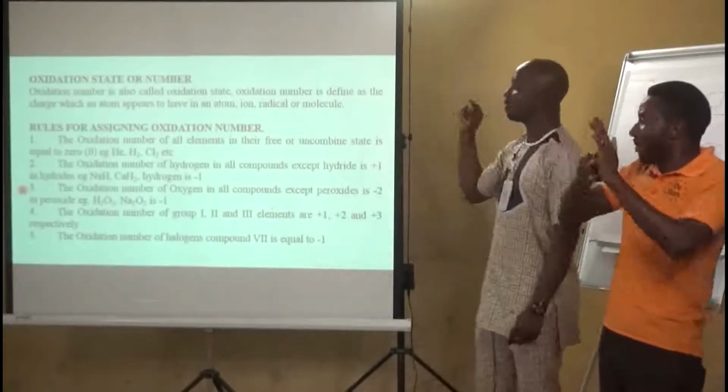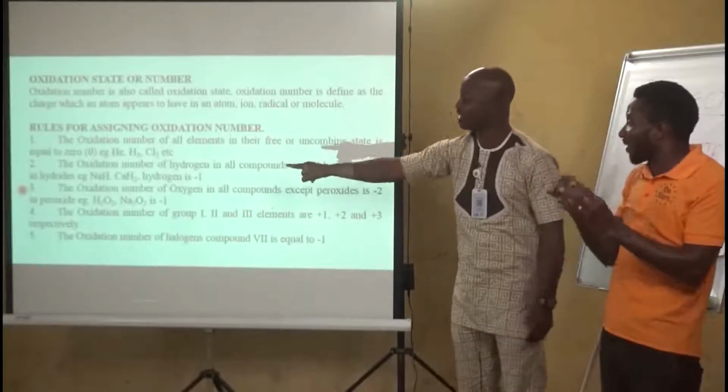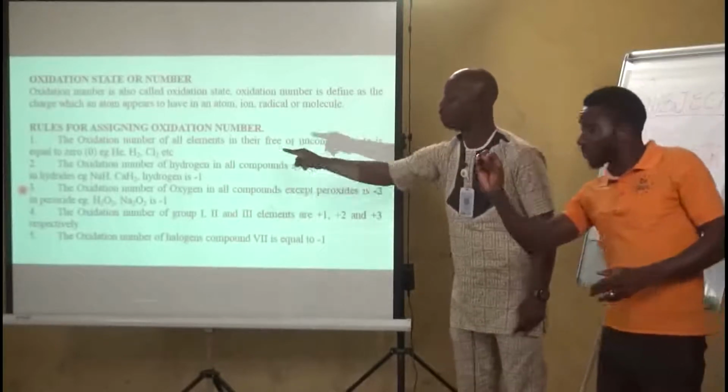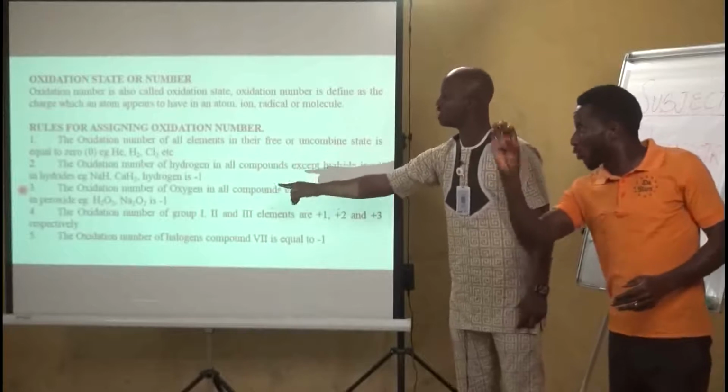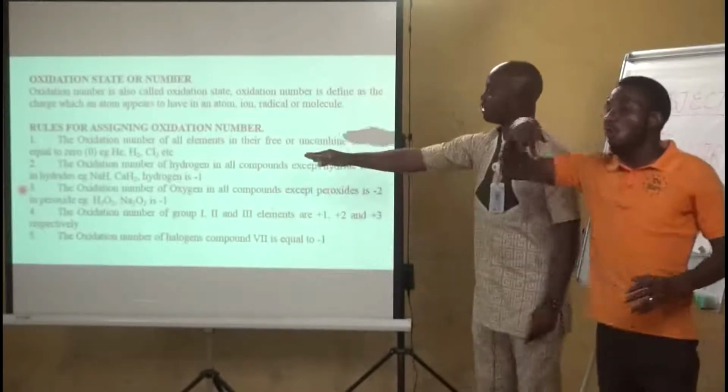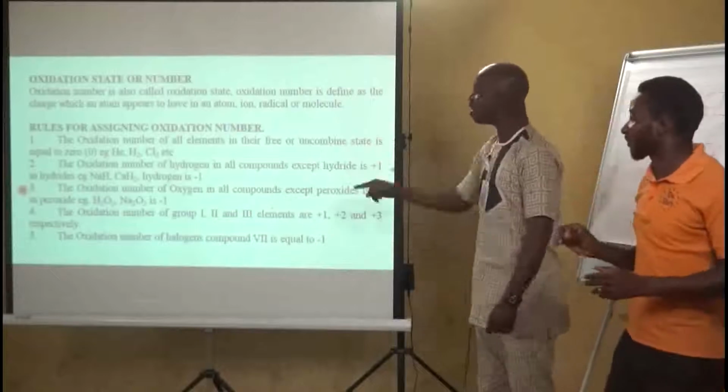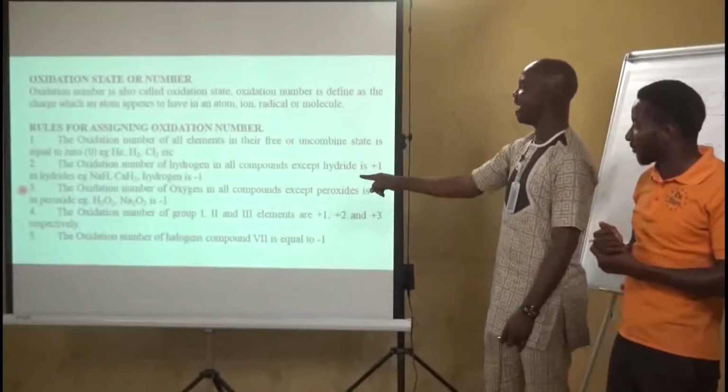You can see that a peroxide carries the formula H2O2 or Na2O2. That's the formula of a peroxide. So in hydrogen peroxide and sodium peroxide, oxygen exhibits an oxidation number of -1.